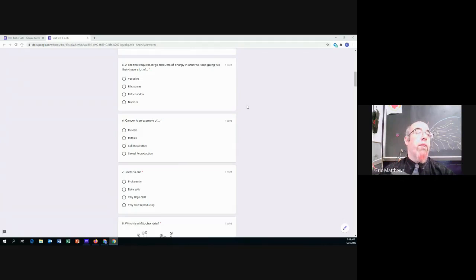Number 5, a cell that requires large amounts of energy in order to keep going will likely have a lot of what? It'll have a lot of vacuoles, a lot of ribosomes, a lot of mitochondria, or a lot of nucleus. A cell that requires a large amount of energy will likely have a lot of vacuoles, a lot of ribosomes, a lot of mitochondria, or a lot of nucleus.